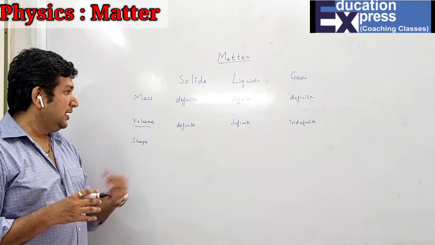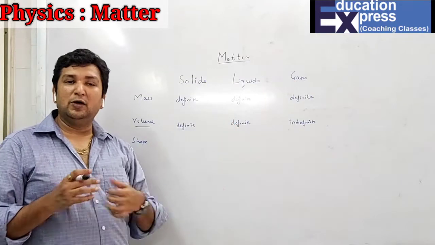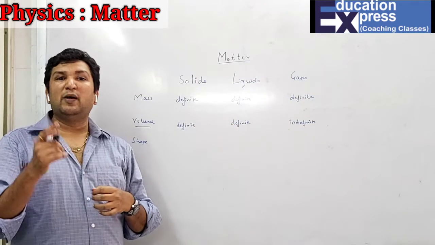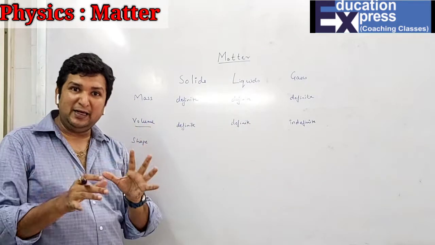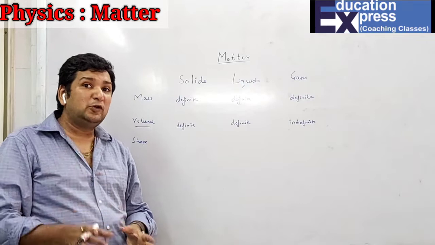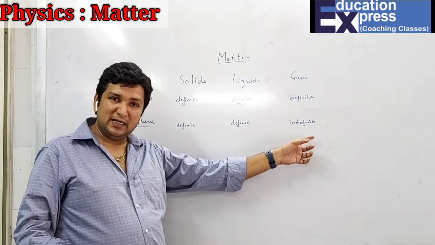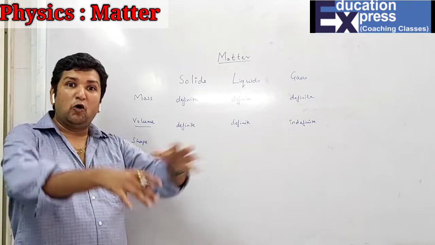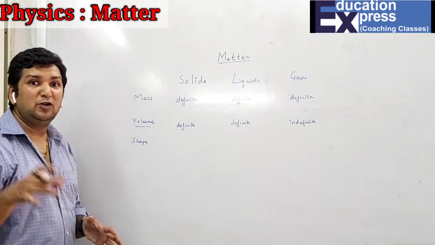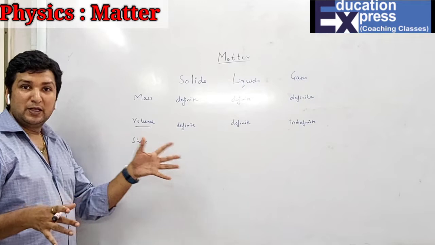Meaning, if the volume of the liquid is 1 liter, the volume will always be 1 liter. With respect to gases, even if I have a certain volume, that volume will try to occupy all the space. Hence, it will not have a fixed volume. So it is said to be what?